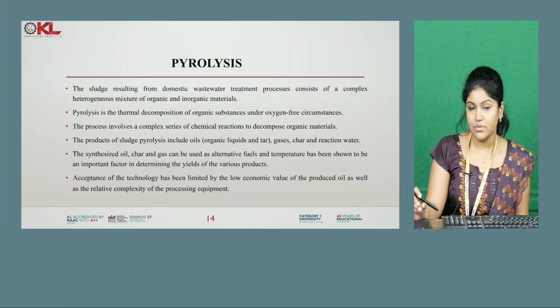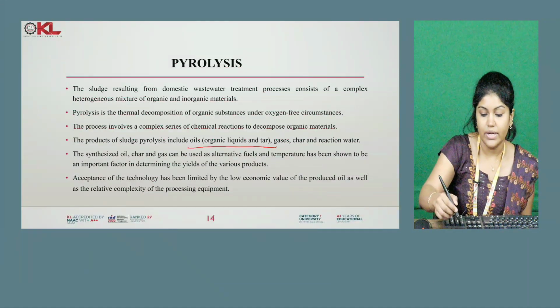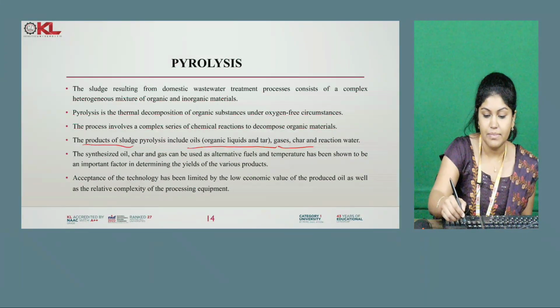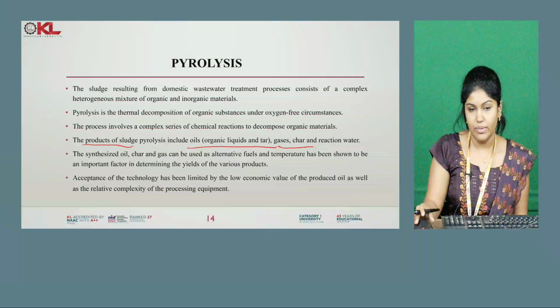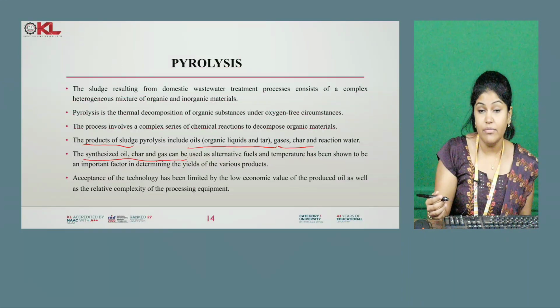The products of sludge pyrolysis will be oil. It can be organic liquid and tar. Gases will be generated as byproducts, and char will be generated. So the oils we synthesize, the char and the gas can be used. That is another point, that from there we are getting income.